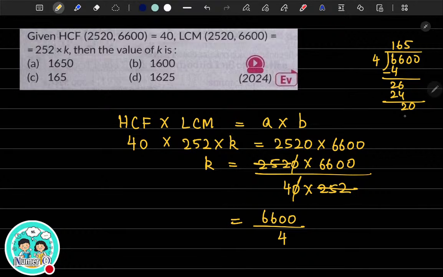Okay. 5s are 20. So what is the answer? You should be getting K as 1650. Let me know if you're getting it. The correct answer is A. Yes, correct.